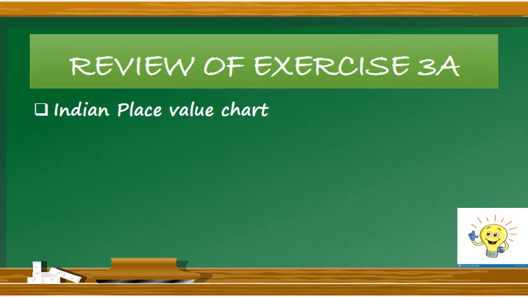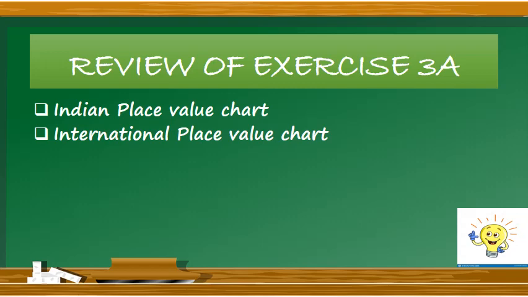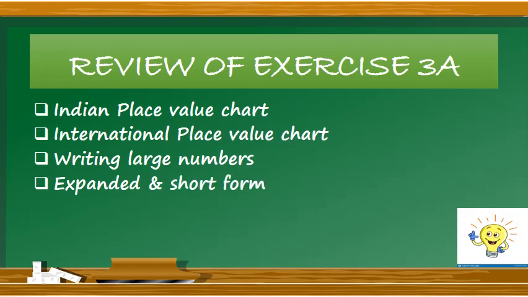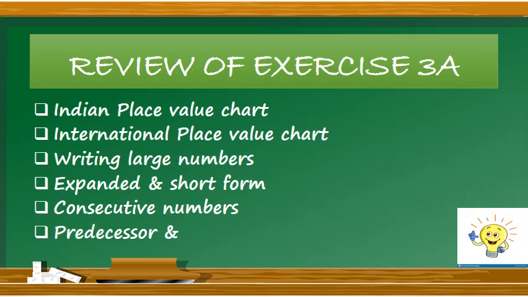The first one is Indian place value chart. Second, international place value chart. Third, writing large numbers. Point 4, expanded and short form. Point 5, consecutive numbers. And point 6 is predecessor and successor. All these points we have studied in the previous exercise.